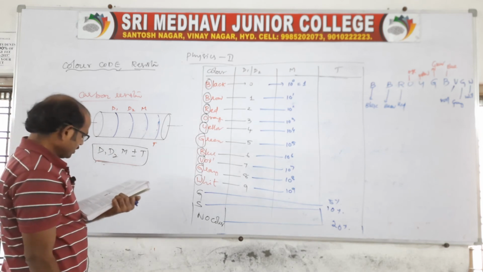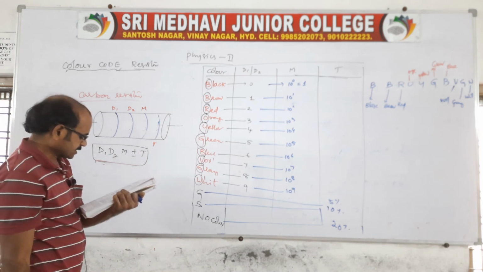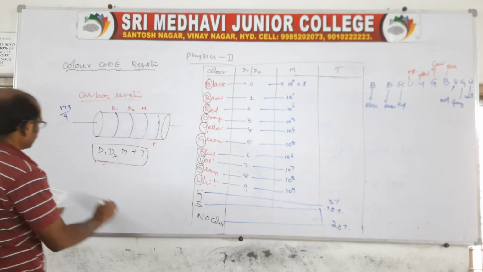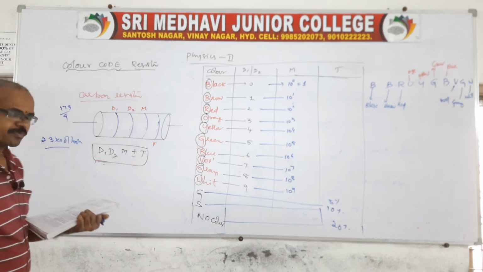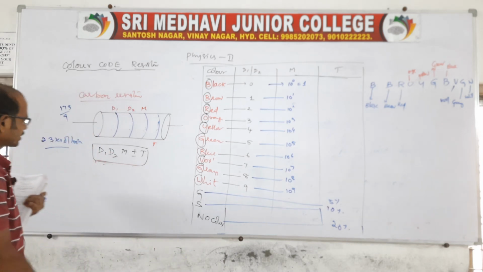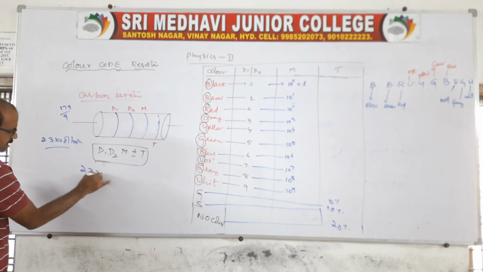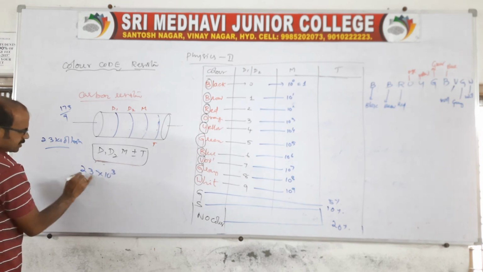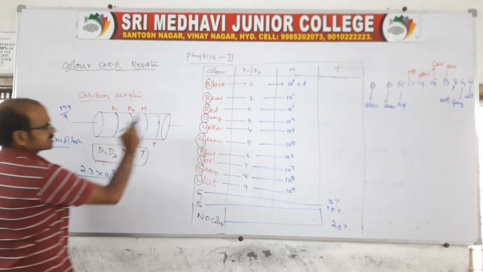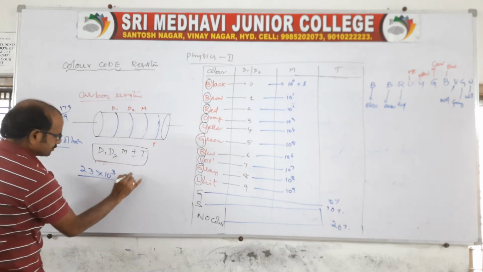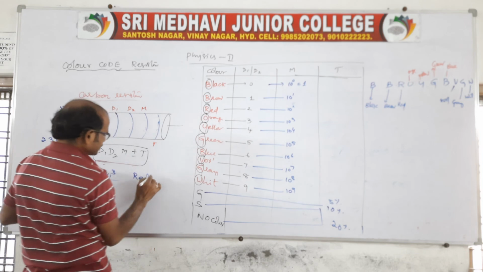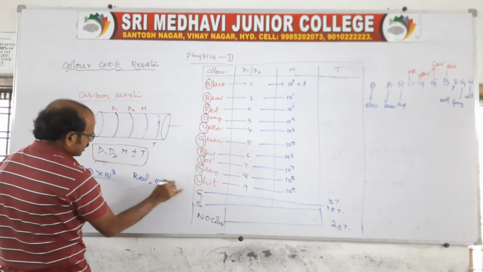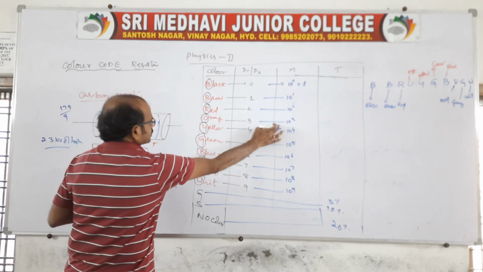Write the color code of a carbon resistor of 23 kilo ohms. Now it is asking for the names. 23 kilo ohm means 23 into 10 power 3. So 2 is red, 3 is orange, and 10 power 3 is again orange.